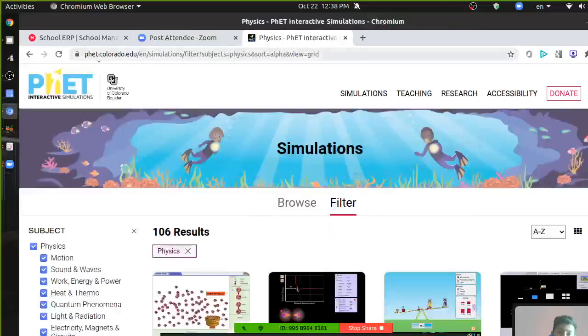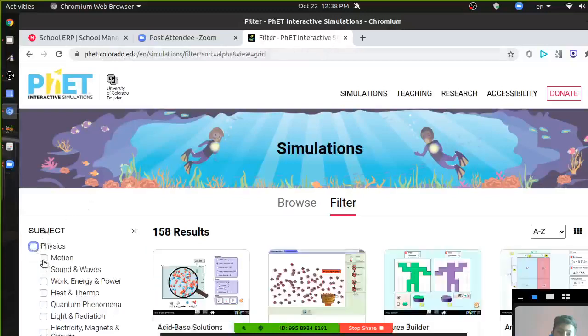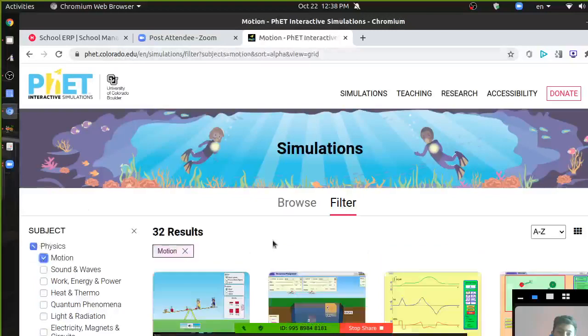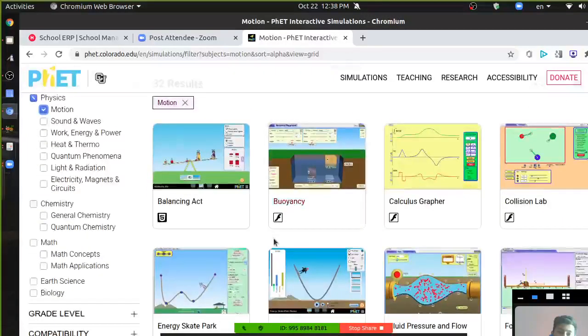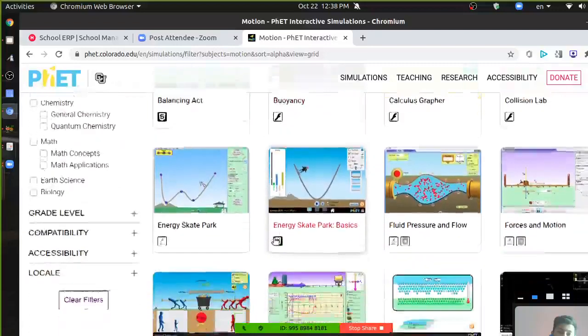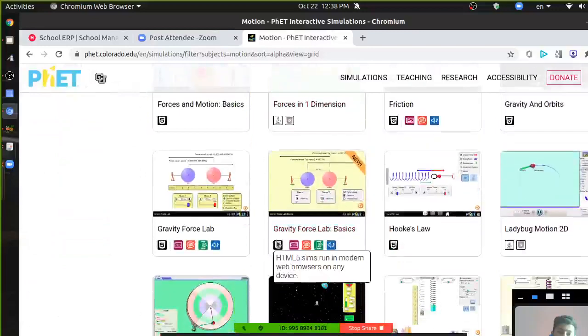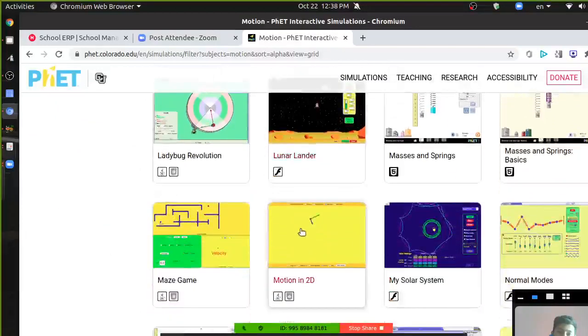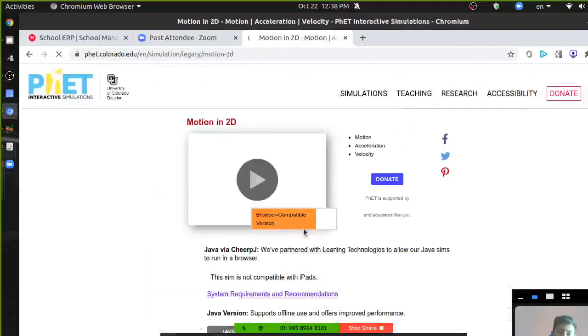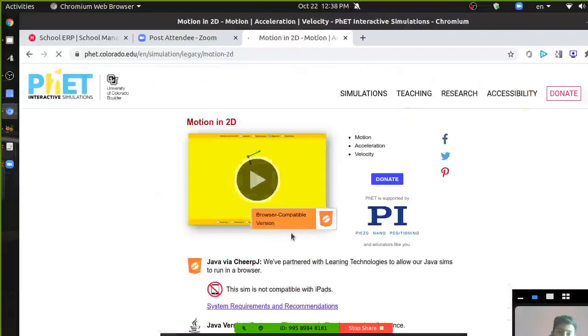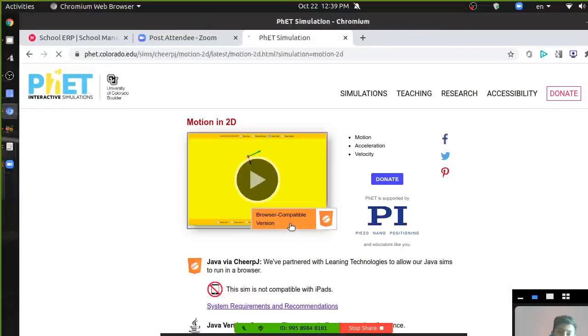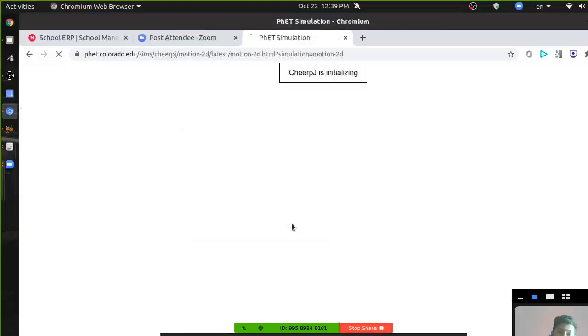You can try this. Okay, this site is phet.colorado.edu. You will find physics, chemistry, maths, many interactive animations. Okay. There was motion in 2D. Yeah. Let's hope it runs.